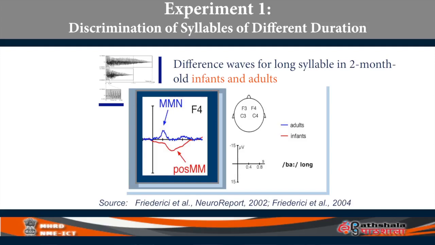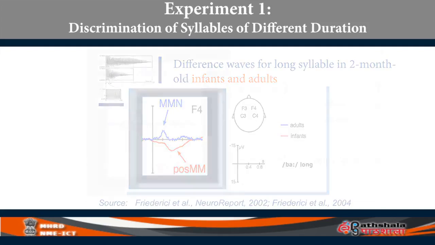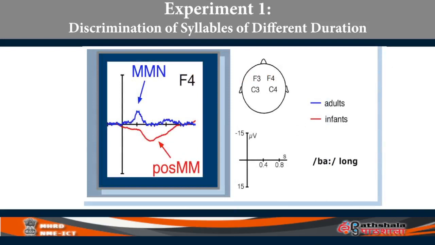There is some change even in infants. Infants have detected it, but notice in the adults the MMN is going on the negative side, negative is plotted up, and in the infants on the positive side. So 2-month-old infants also could detect BA from BA, but for whatever reason the response is slightly different.